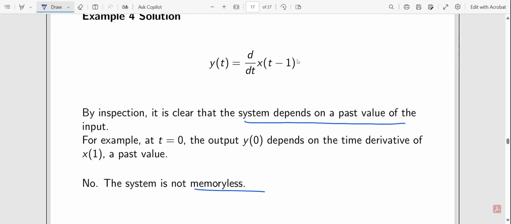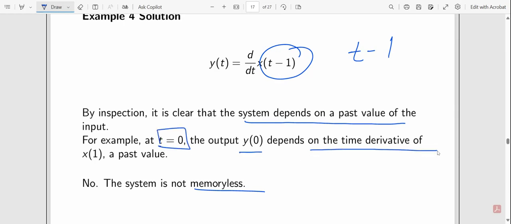Here it is depending on the past, t minus 1. At t equal to 0, the output depends on the time derivative of x of 1, a past value. So the system is not memoryless, because a memoryless system does not depend on the past. But here by inspection we can see that it is depending on the past, so the system is not memoryless.